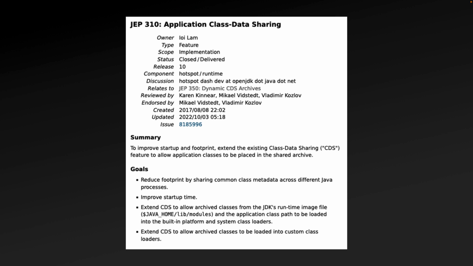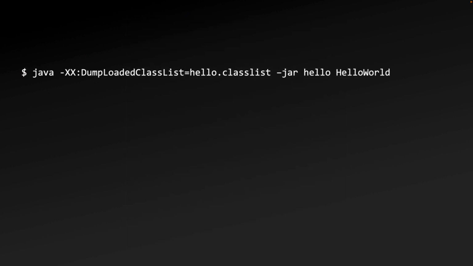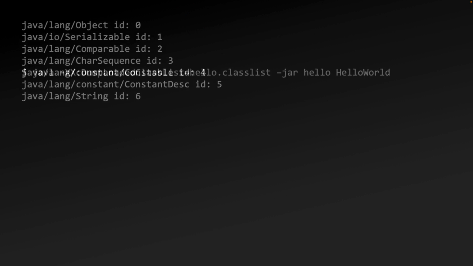This is very significant, as while several hundred core JDK classes are loaded on startup, even relatively trivial real-world applications might be loading many hundreds or even thousands of classes on startup through their dependencies. Initially, the only way to create and use an archive with application classes was through a three-step process. The first step would require a training run of the JVM, where the JVM would generate a class list of eligible classes to be archived, which can be done with the dump loaded class list argument, like in this example.